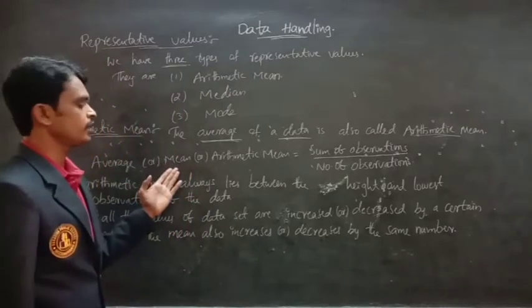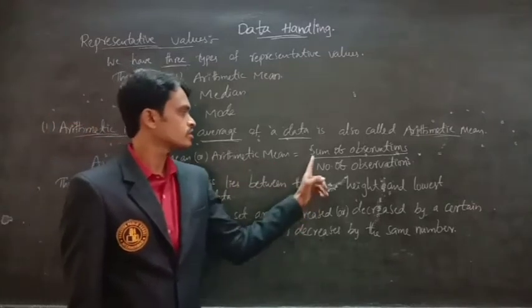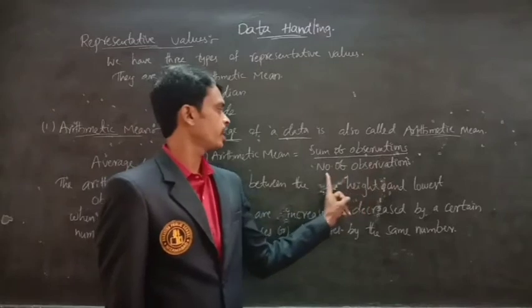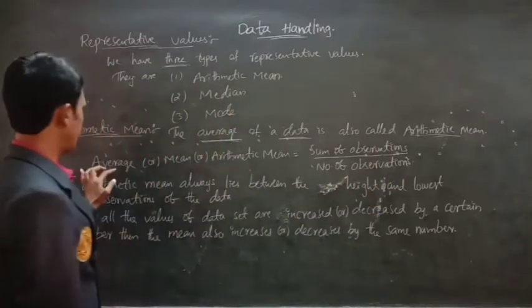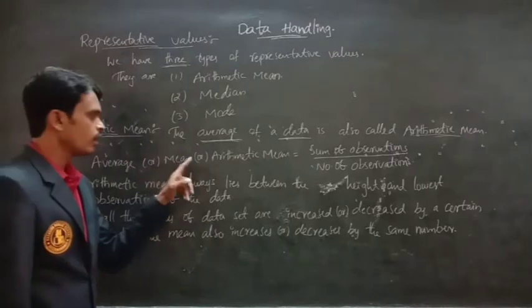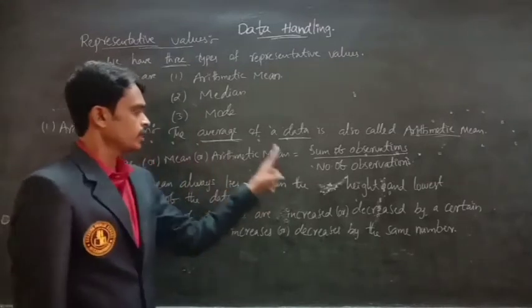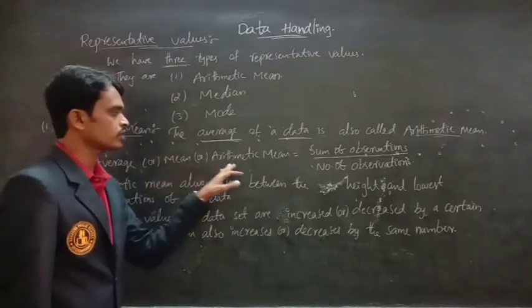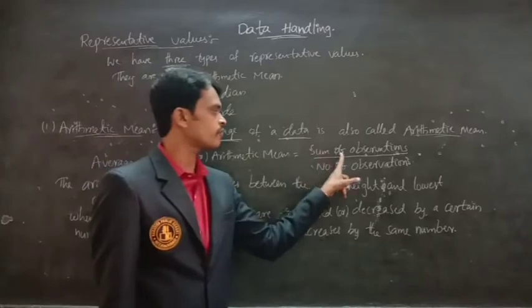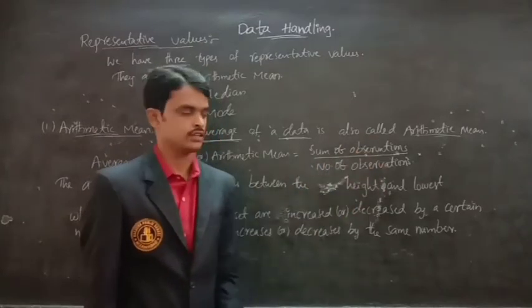Average or mean or arithmetic mean is equal to the sum of observations divided by the number of observations. Average, mean, and arithmetic mean are all the same.